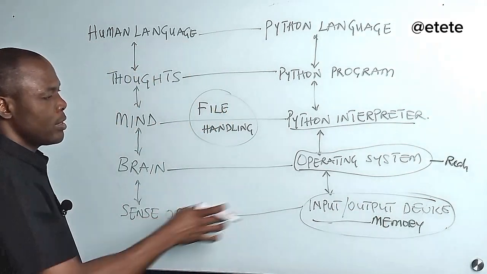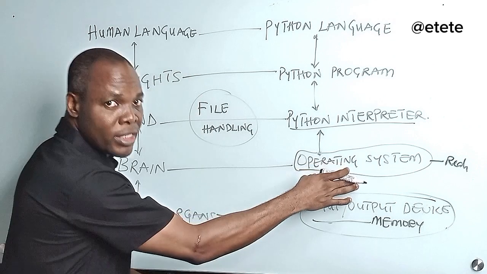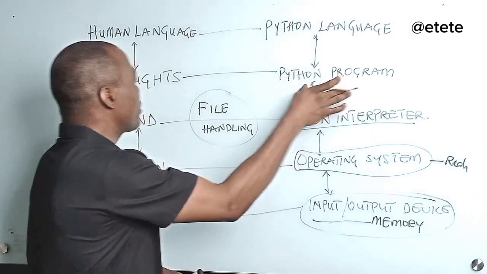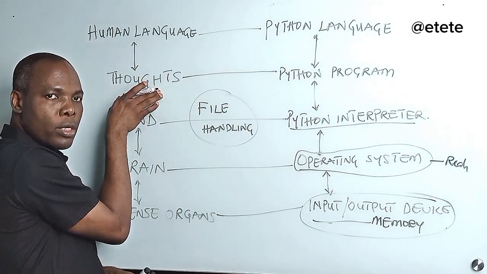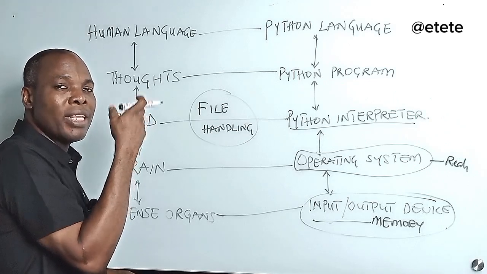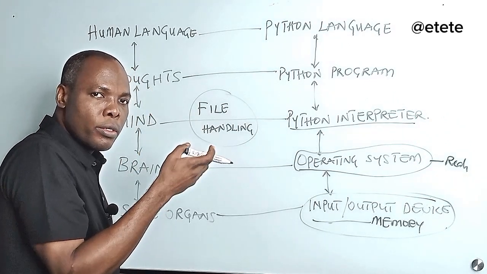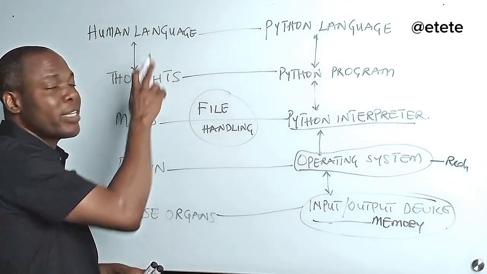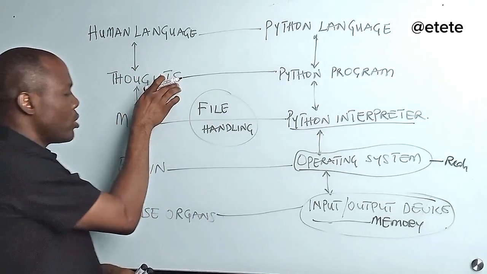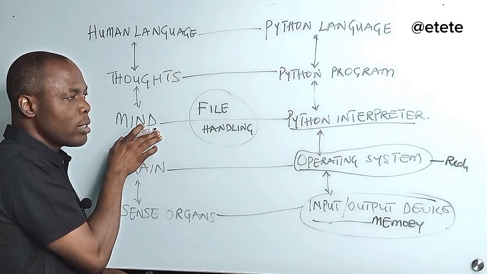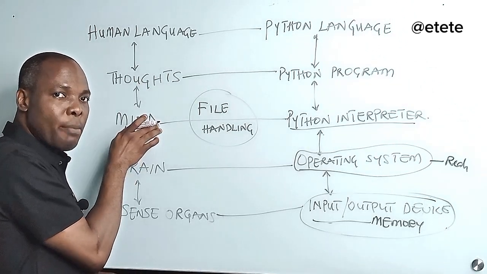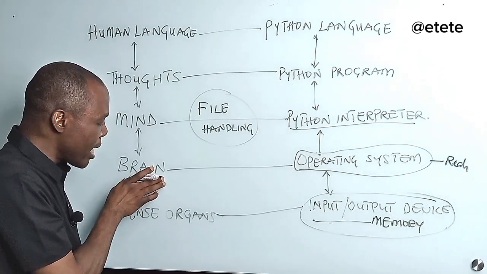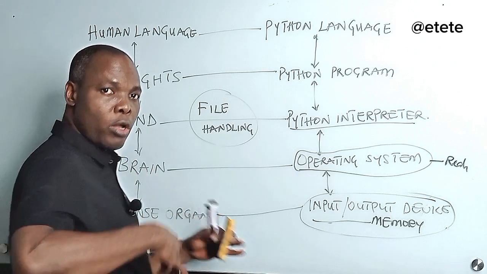So in this analogy, the operating system is like the brain. The Python interpreter is like the mind, right? The Python program is like your human thought. Human thoughts are actually created from the language that you know. So you are actually creating your thought via any language that you know. You can create it via English. You can create it via your dialect, right? That is how you create your thought. And then your thought is being interpreted by the mind. Then based on the data that is gathered from here, you send instruction to the brain, and then the brain sends instruction to your physical body.